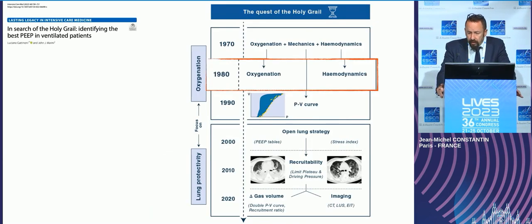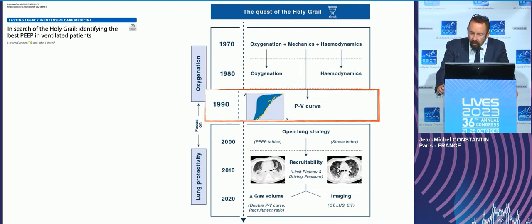To move on, we understood the need of a compromise and tried to adapt the PEEP according to the mechanical properties of the lung and the chest wall. And it was the time of the pressure-volume curve.